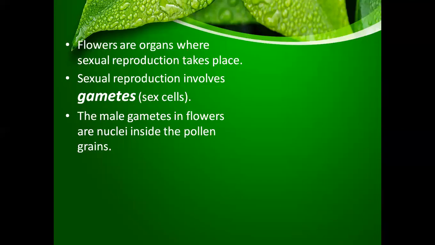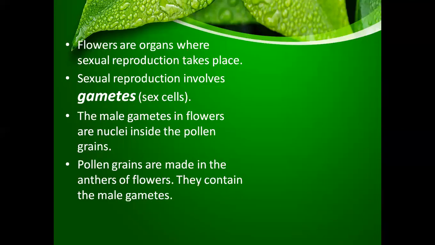So the male gametes in flowers are the nuclei inside the pollen grains. Pollen grains are formed inside the anthers. Anthers are the male parts of the flower. Nuclei is plural, nucleus is singular. So what is the male gamete in flowers? The nucleus of the pollen grain.